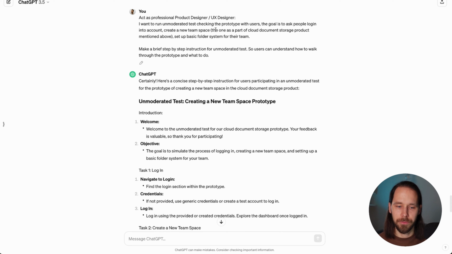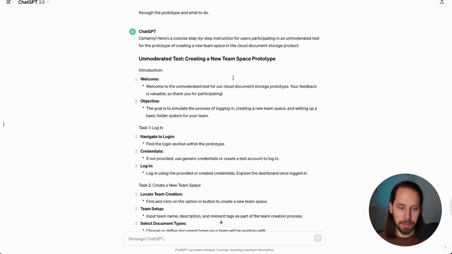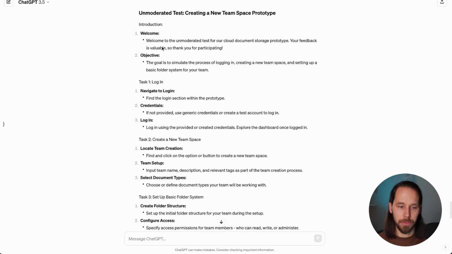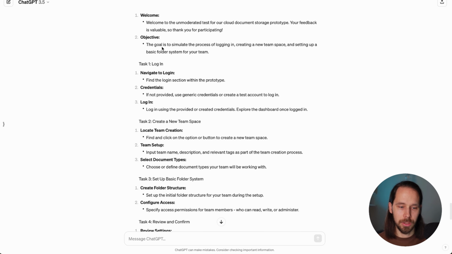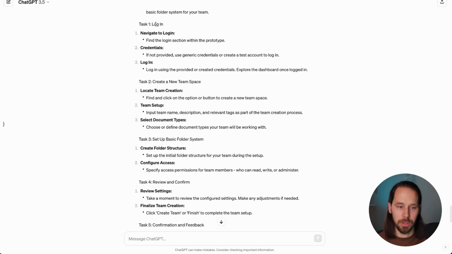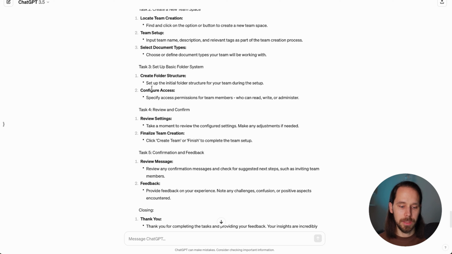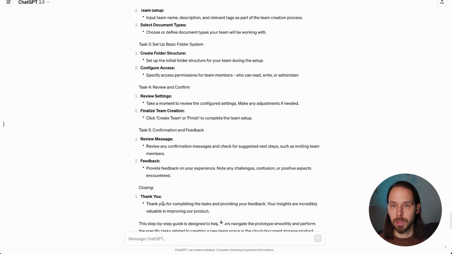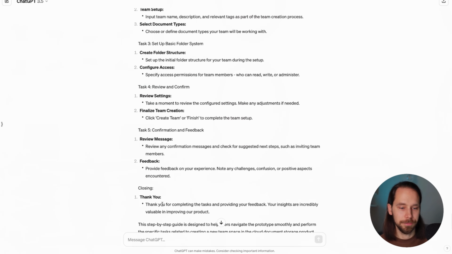And also I'm referring to the product that we were discussing in this chat, just to make sure that Chat will understand the context better. And yeah, I'm asking it to create brief instructions. And here we have it. So we have everything from the welcome step, giving more details about each of the tasks that we want to ask the user to do, and the closing part. So that's already pretty helpful.